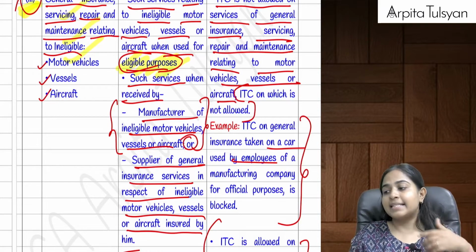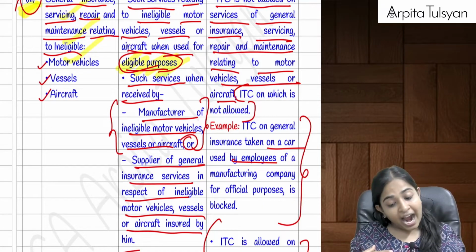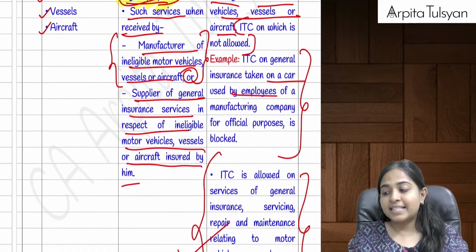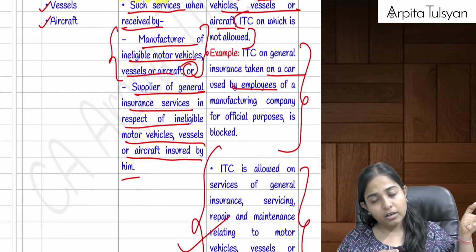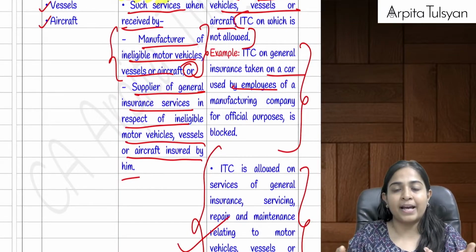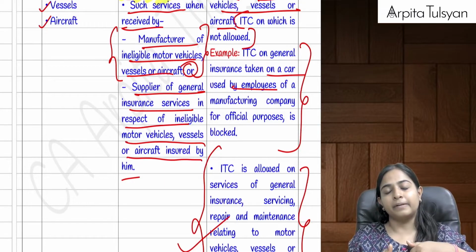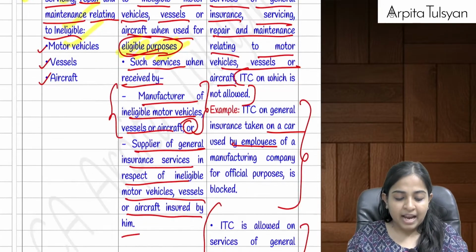But let's say I am the manufacturer of a particular motor vehicle, and I take insurance services, then the credit is allowed. Or let's say I am the supplier of insurance services, like ICICI Lombard, and I have taken some input services from someone else, then credit on that will be totally allowed. Are you clear with this?